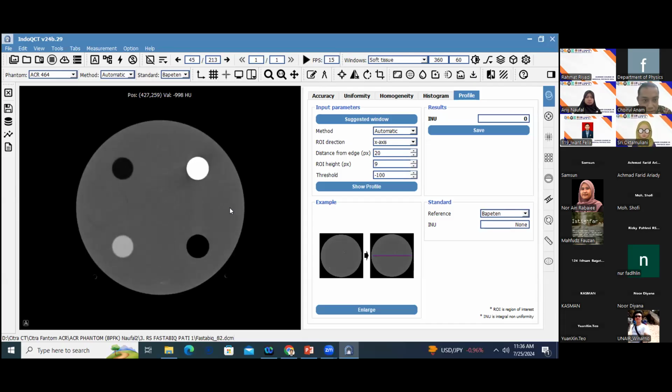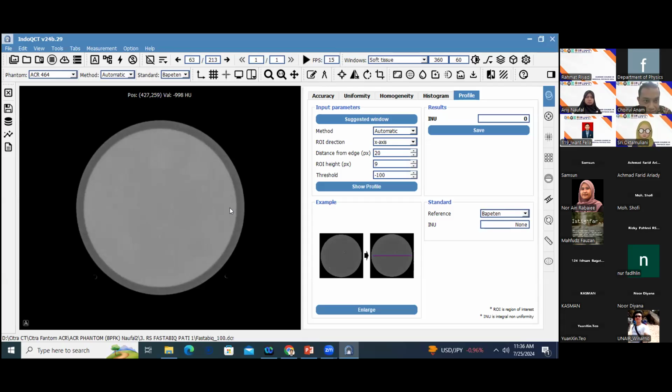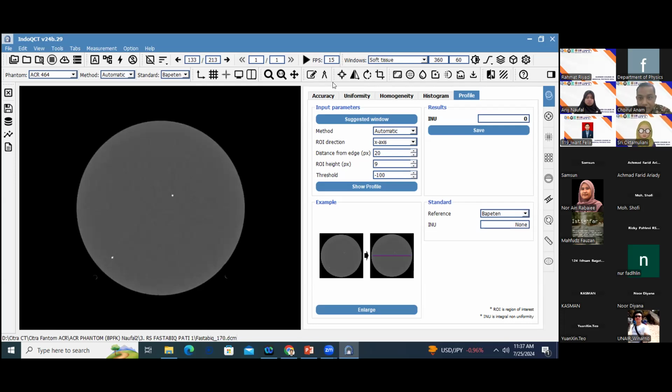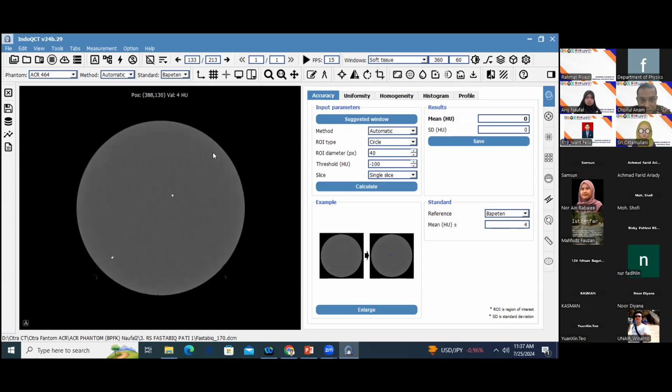Okay, this is the image of the OCR phantom, reconstructed with 1 millimeter of slice thickness. The number of slices is around 213. This one is the homogeneous object, and I will measure the CT number accuracy. I will measure, for example, from slice number 120.